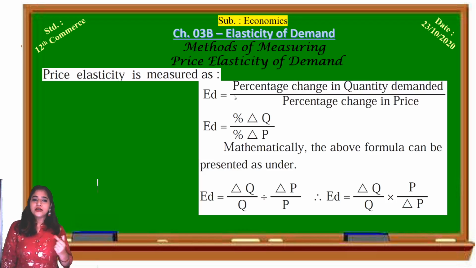So the formula of elasticity of demand is delta Q upon Q, that is percentage change in quantity demanded, into P upon delta P.